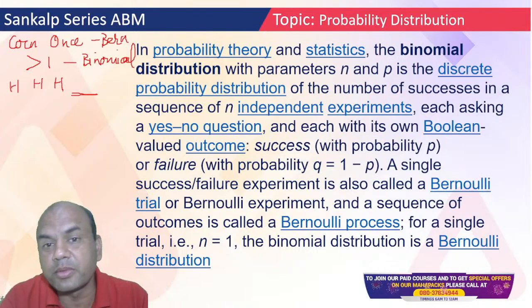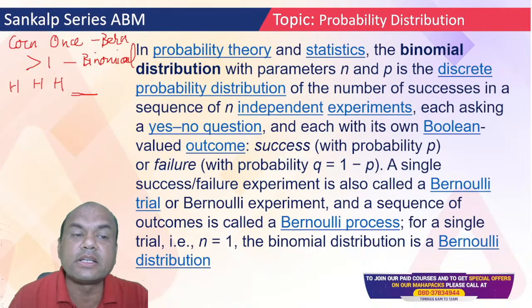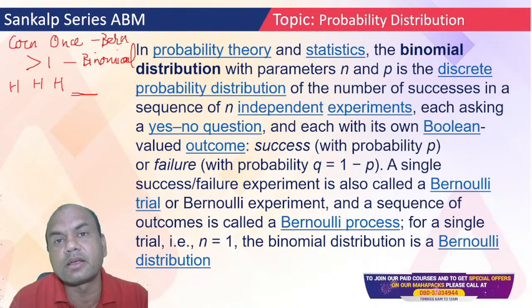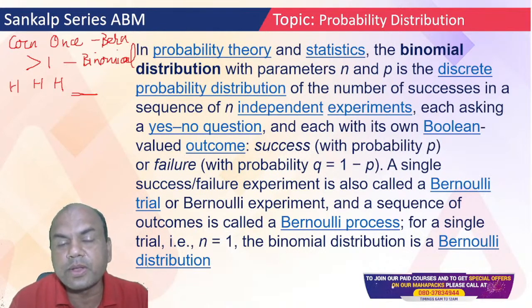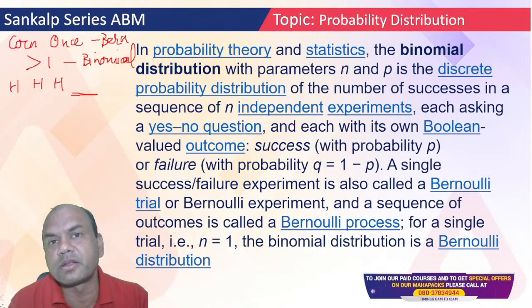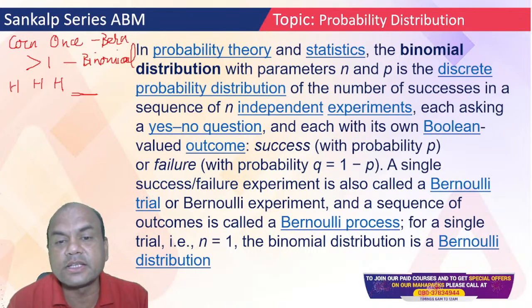You can't guarantee me. Why? Because each trial is independent. Suppose I get 2 times head, I can't guarantee that third time I'll get a head, fourth time I'll get a head, fifth time I'll get a head. So that's why binomial means each time it's a Bernoulli experiment, and each trial is independent.